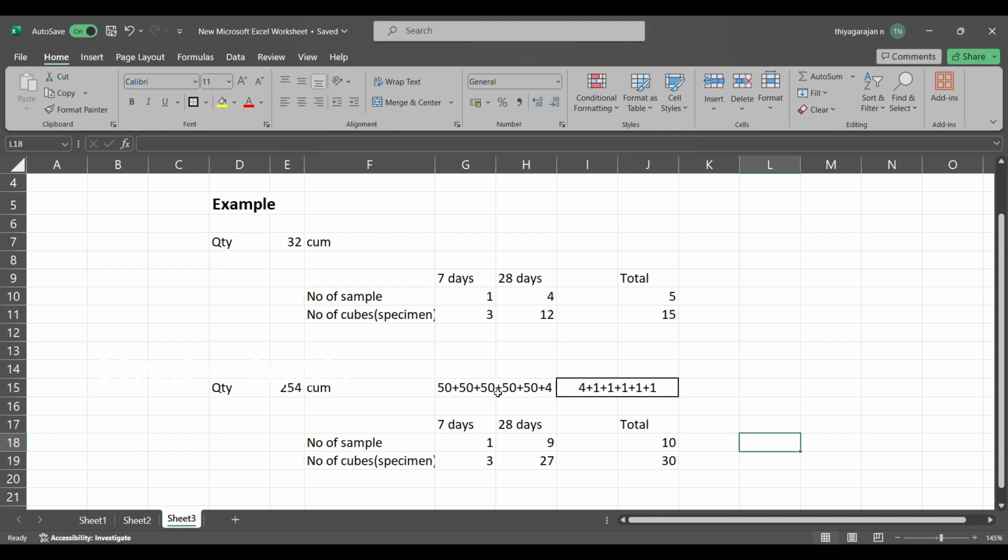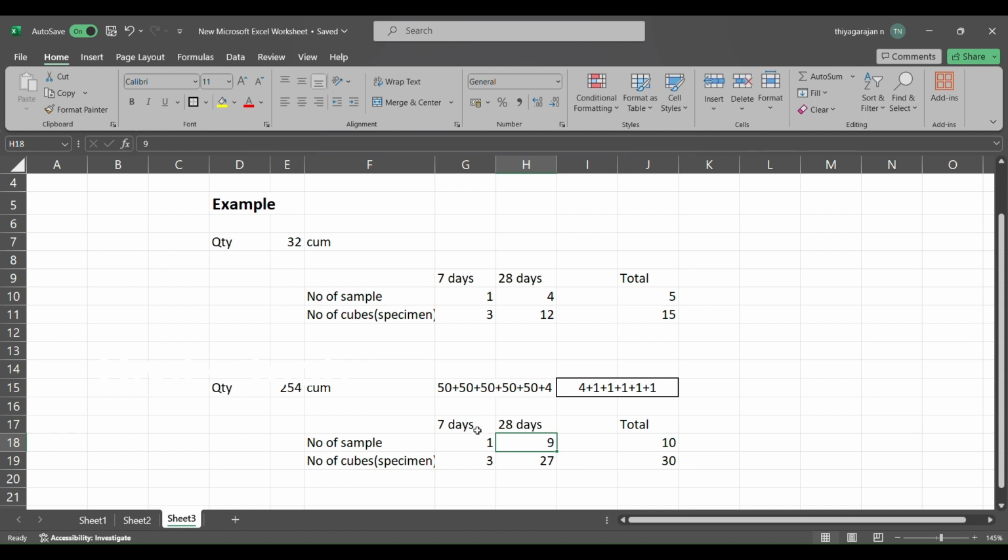As per IS, for the first 50 m cube of concrete, I have written 4 samples, plus one additional sample for each additional 50 m cube added on in the concrete quantity. So there are four additional 50s, so 4 ones to be added, 1, 2, 3, 4, which is 4 plus 4. For the excess of 4 m cube, we need to cast one additional set. So totally 9 samples need to be cast for 28 days.